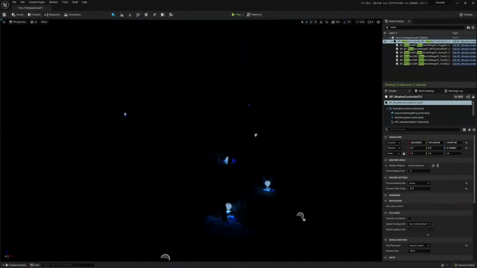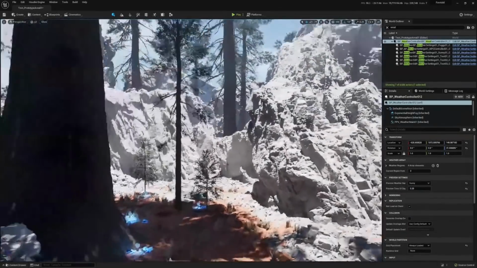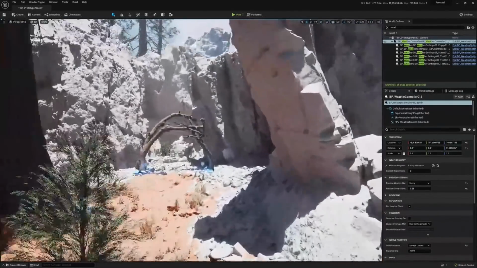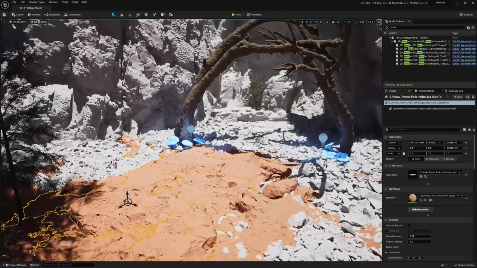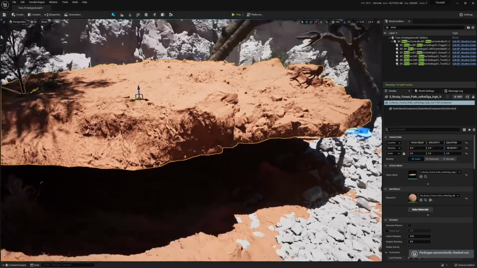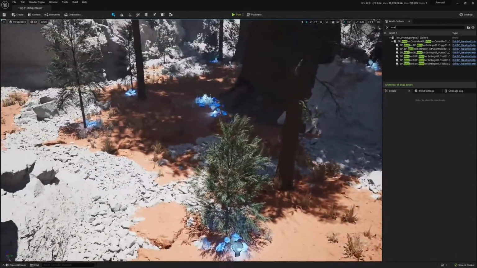Kind of another cool thing that not many people talk about is the in-editor modeling tools too. I have these little arches, and this is actually a Megascan asset, but it was a tree that was straight up. And I was like, well, I want these bent versions instead to make these little arches. So you can just start deforming meshes in editor to get whatever you want. And that's super handy. I also did it for these things, which were a little bit bowed up. And instead I took them and bent down the edges, so it was easier to then copy that all around and then build out my whole landscape that way.